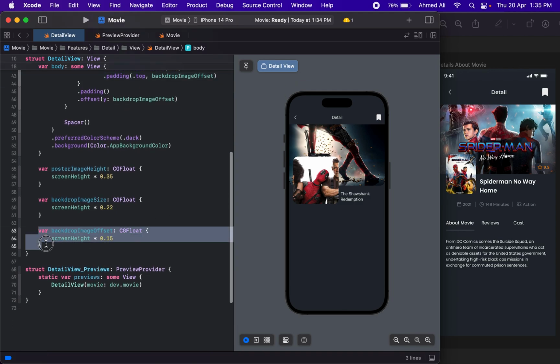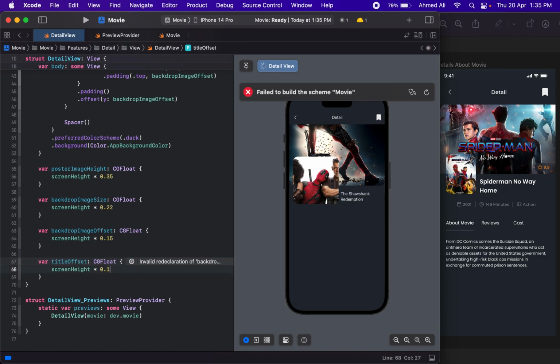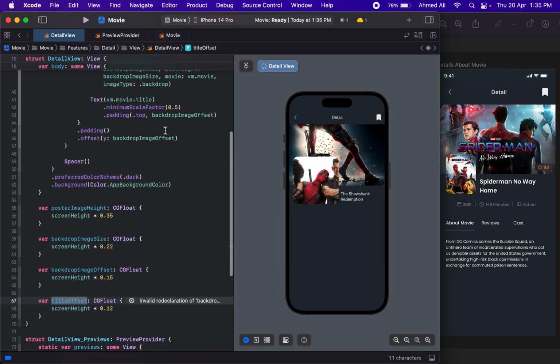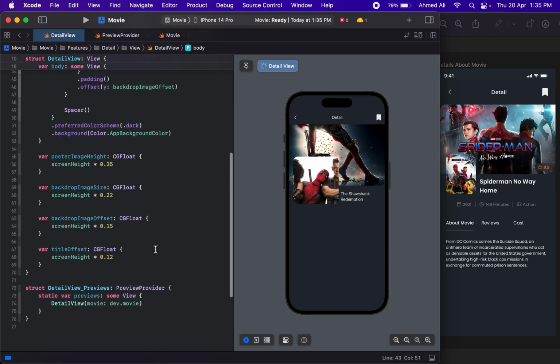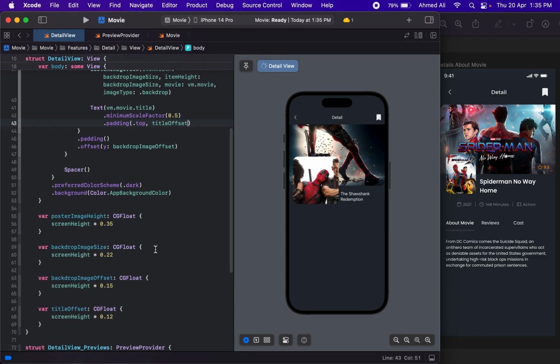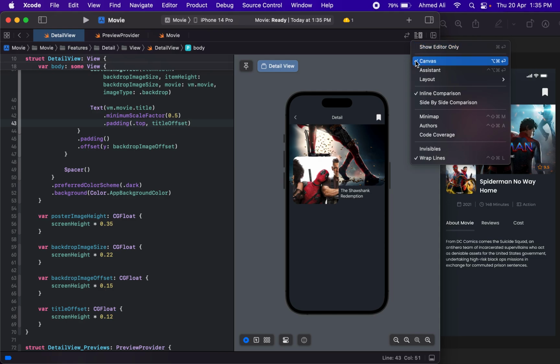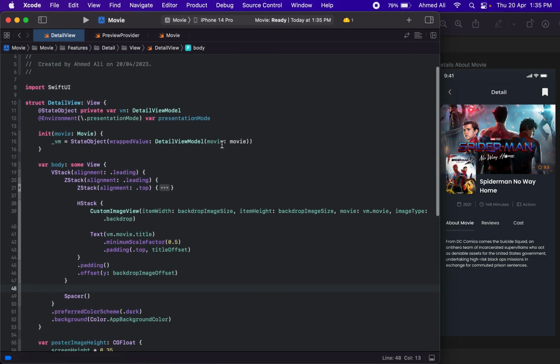So we need to actually have another variable. Let's name it titleOffset, and let's maybe have 12 for it because we need it. Yeah, so that's great. So we are done with this.